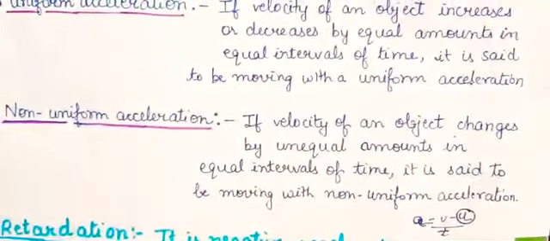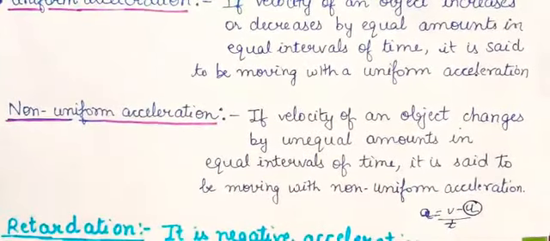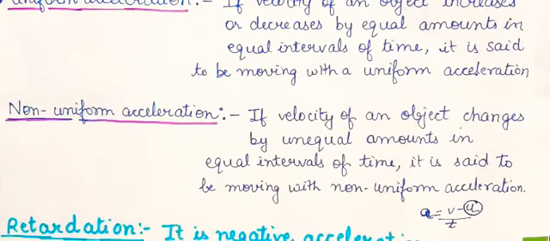So, what is retardation? It is negative acceleration. And what is negative acceleration? When the initial velocity is greater than the final velocity, that acceleration is negative acceleration. So, this was about today's lecture. Now are you clear about speed, velocity, average speed, average velocity, uniform acceleration, non-uniform acceleration, positive acceleration and negative acceleration?